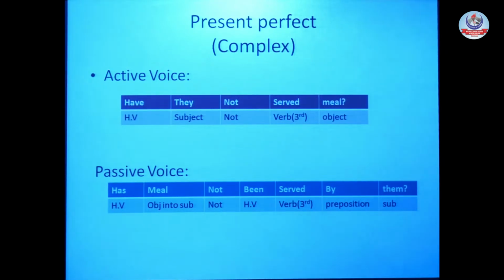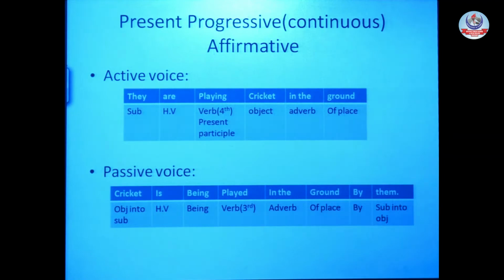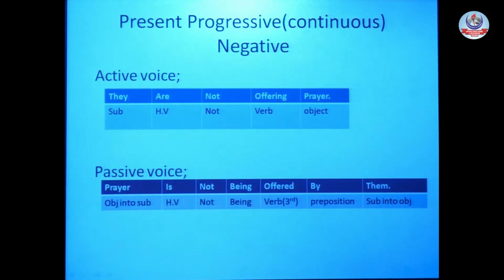When we go further and talk about different types of sentences which we change from active to passive, then again we will discuss the rules which are followed. Now, after present perfect, we will move towards present progressive.